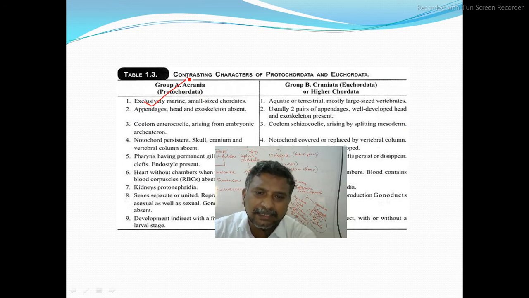Protochordata are exclusively marine. Here there are terrestrial organisms and large sized bodies. Here is a very small sized body.